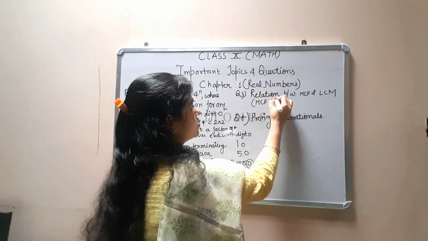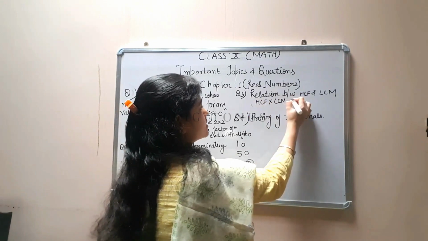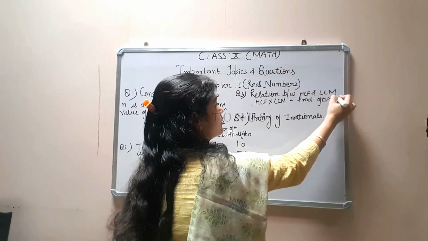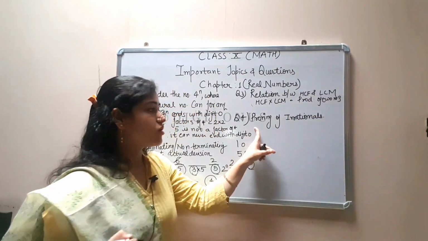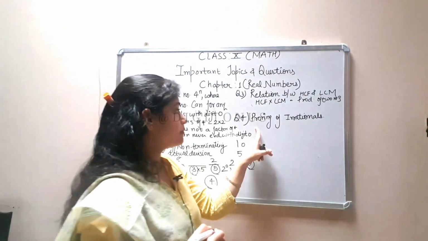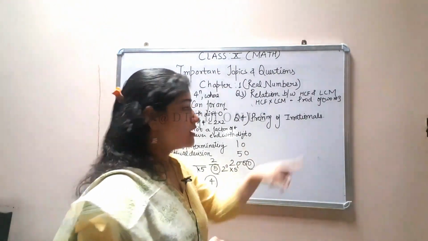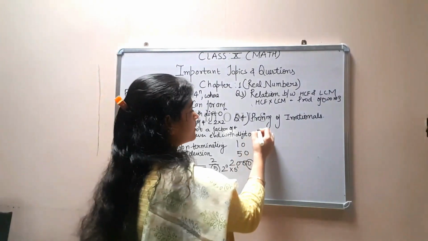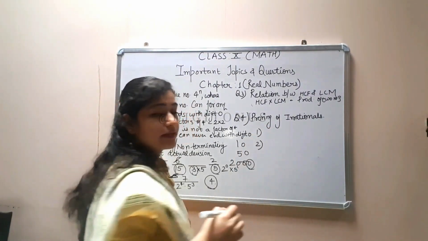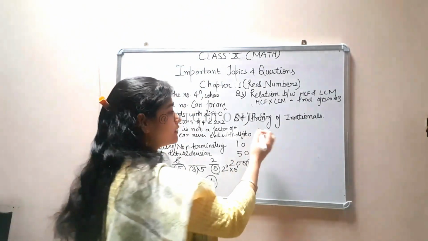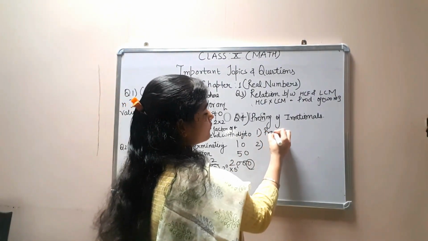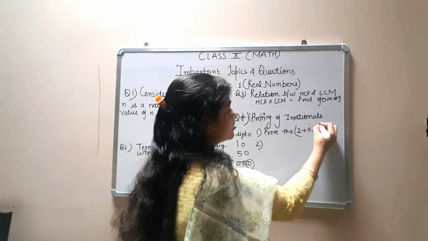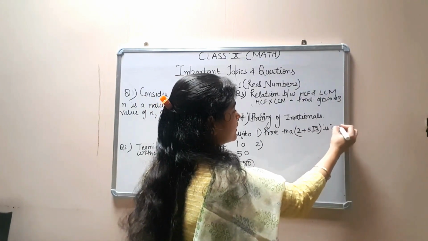HCF into LCM is equal to product of 2 numbers. Now the last topic which is very important of chapter 1 is proving of irrationals, and for this topic also I want to tell you a very important thing, that there are 2 types of question in this. The first is: prove that 2 plus 5 root 3, meaning any number, is irrational.